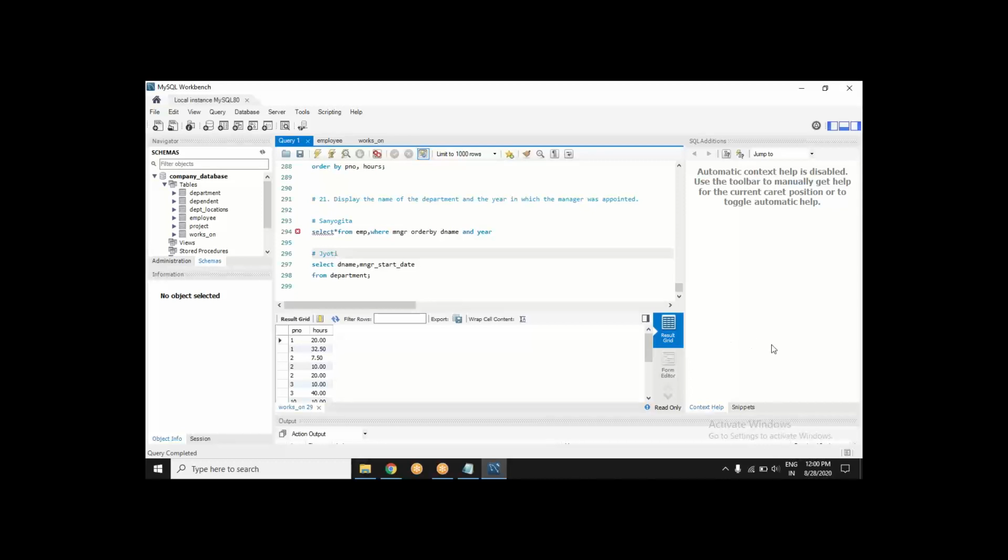Jyoti has a method, Sanyogita has a method. What about others? Anubhav says let's kill it. Just a moment, guys. Okay, give it a try.